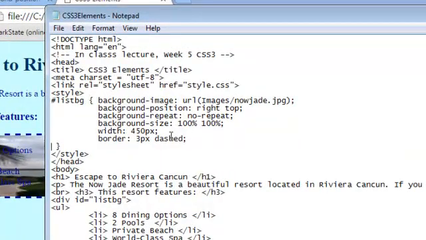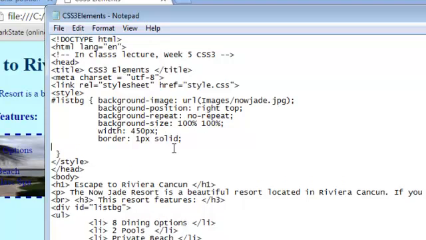Under our style, the first thing I'm going to do here is I want to change my border from dash because that feels so harsh. I'm actually going to make it a 1 pixel border, and I'm going to change that from dash to solid. Then I'm going to hit enter and tab over into my style.